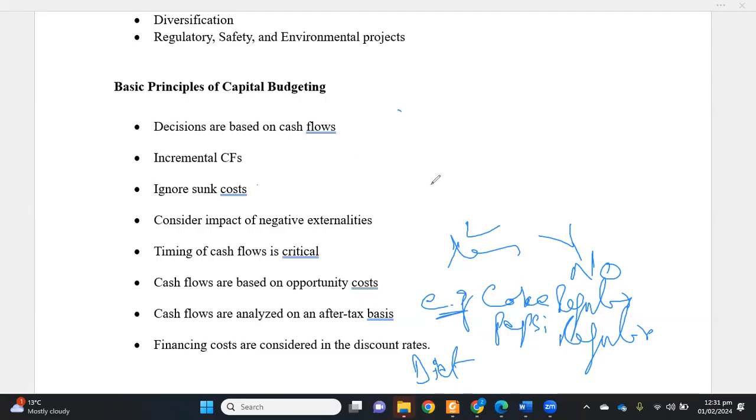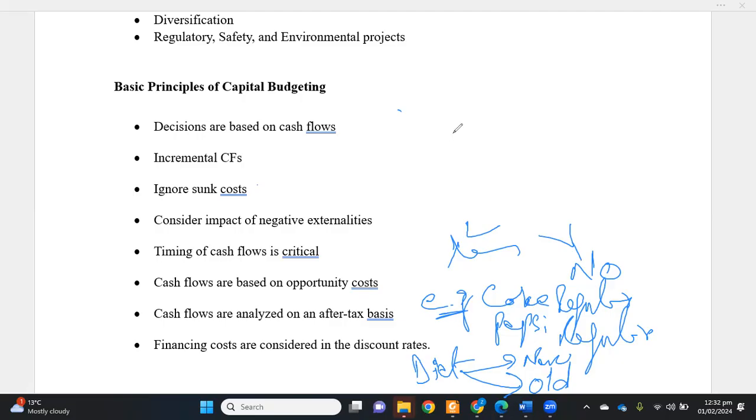So there are some new customers of this diet drink, and there are some old customers who are switching their preferences from the regular sugar drink to the diet version. This is called negative externality.